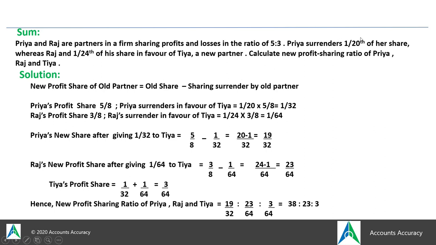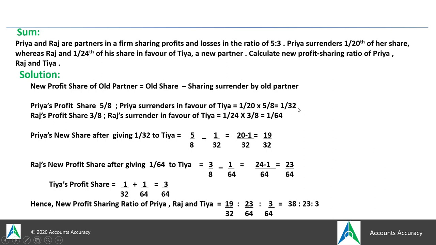So 1 by 20th portion of 5 by 8, that is her old share, Priya would give away. So 1/20th portion of 5 by 8 would come 1 by 32, and again Raj has sacrificed his 1 by 24th portion of the old share, that is 3 by 8. That also you will calculate by multiplying 1 by 24 with the old share, that is 3 by 8. So 1 by 24 into 3 by 8, the portion that he would sacrifice would be 1 by 64.